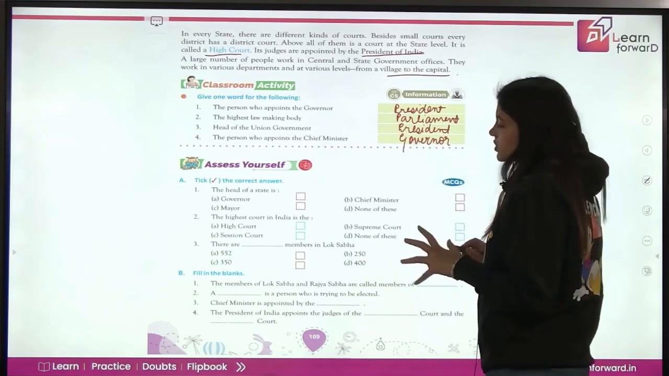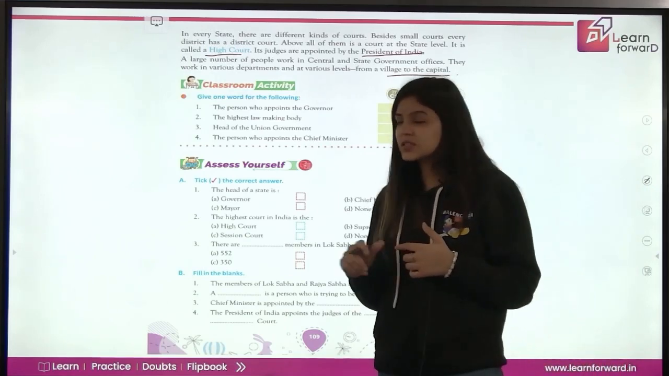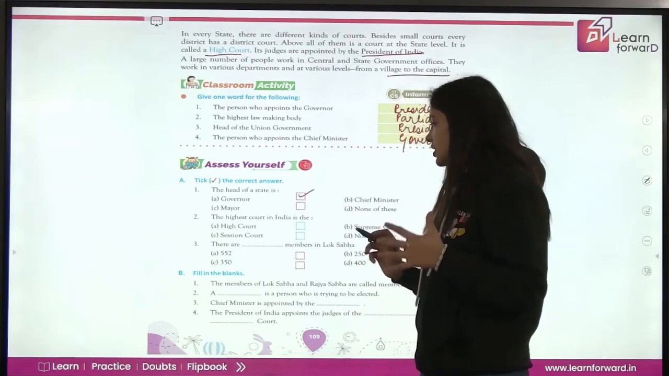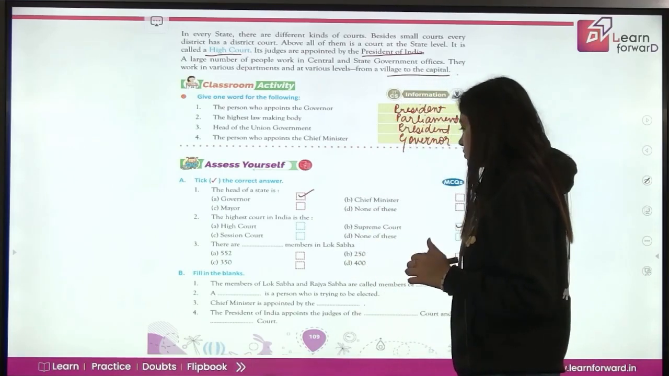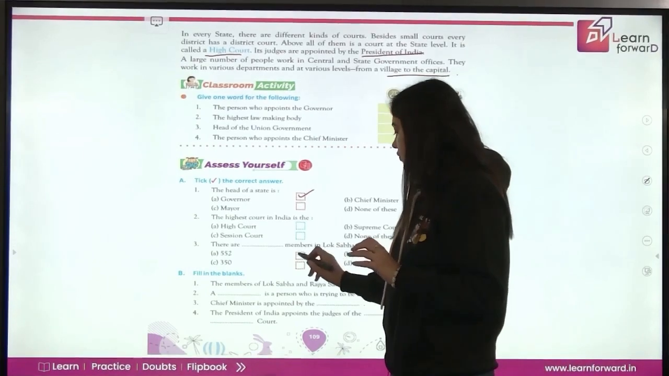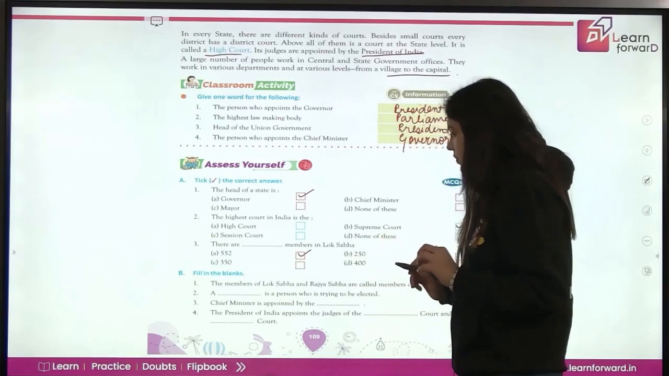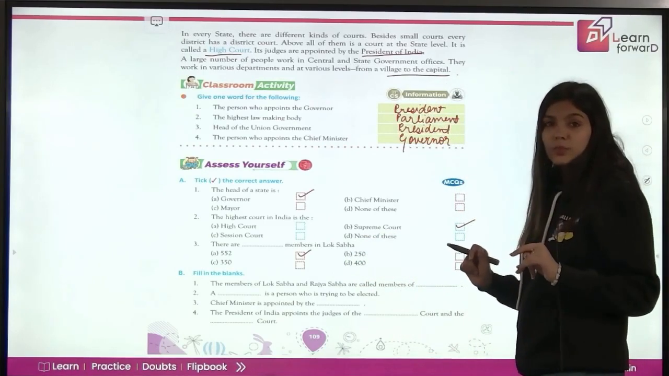Assess yourself. First, choose the correct answer. The head of a state is, so the head of the state is governor. The highest court of India, so the highest court of India is your Supreme Court. There are dash members in the Lok Sabha. So there are 552 members in the Lok Sabha. Fill in the blanks. The members of the Lok Sabha and Rajya Sabha are called the members of parliament.